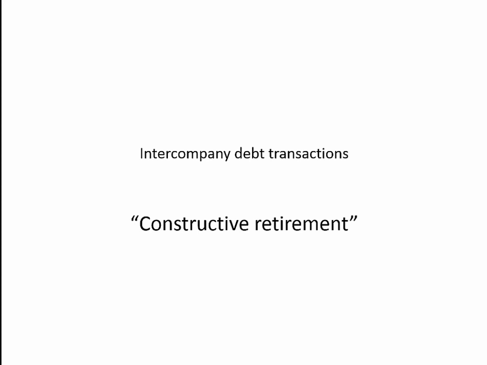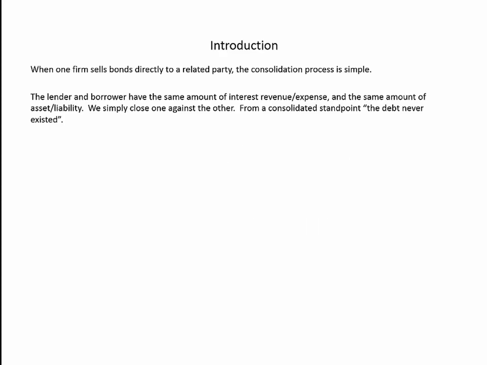Okay, let's go ahead and talk about what's referred to as constructive retirement. Just as a reminder, when one firm sells bonds directly to a related party, the consolidation process is very simple. The lender and borrower have the same amount of interest, revenue, and expense, assuming they're both using either straight line or the effective interest method, and both have the same amount of asset or liability. We simply close one against another. From a consolidated standpoint, the debt never existed. It was never issued to an external economic agent.